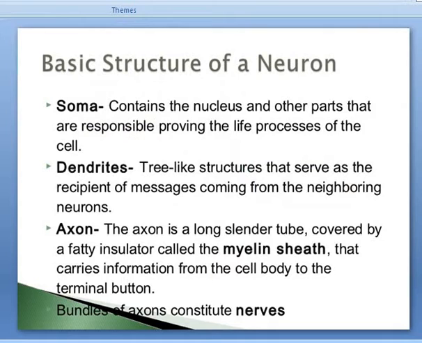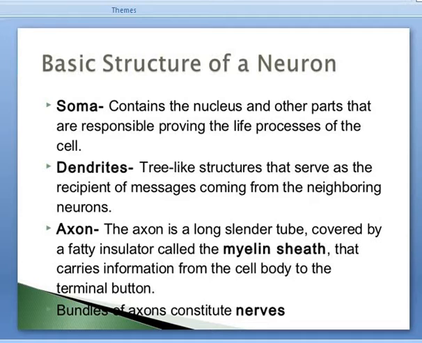Here is the basic structure of a neuron. Firstly, I want to explain that nearly 12 billion neurons are found in the human nervous system. They are of many types and vary considerably in shape, size, chemical composition and function. Despite these differences, they share three fundamental components: soma, dendrites, and axon.